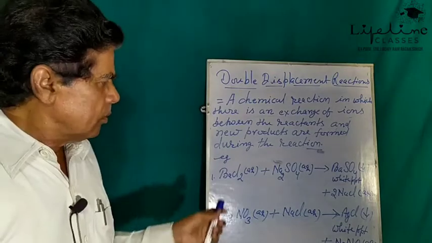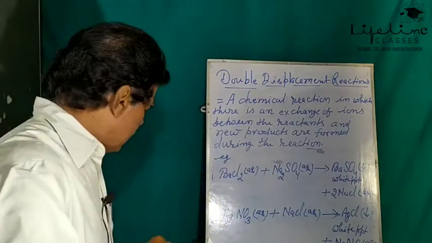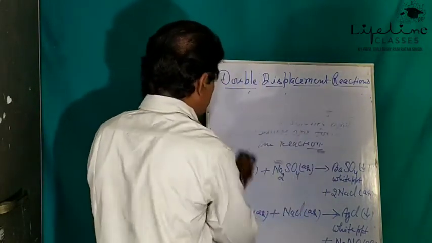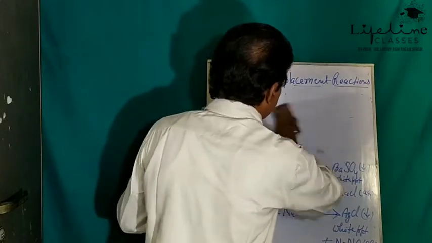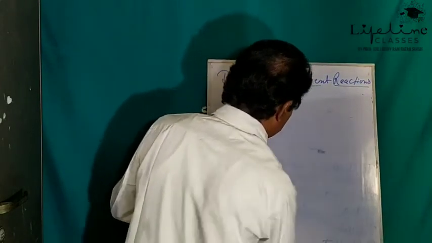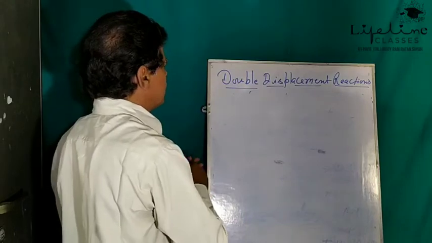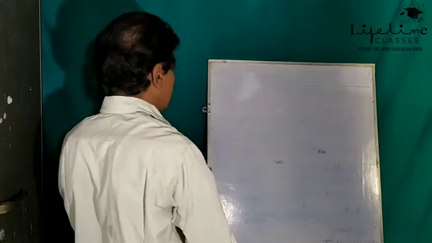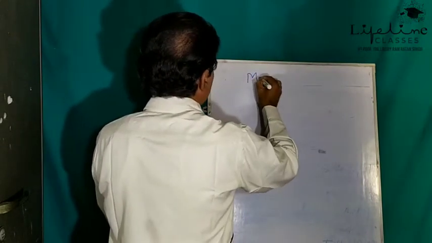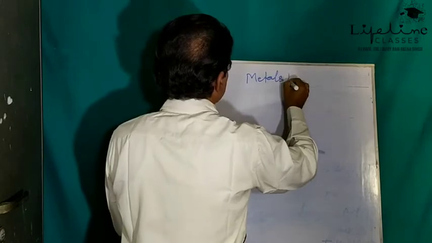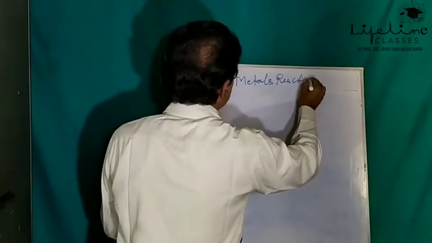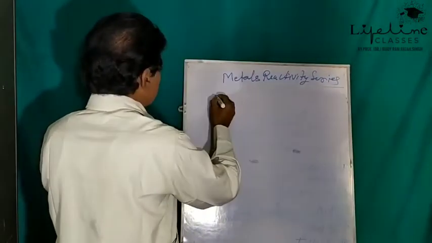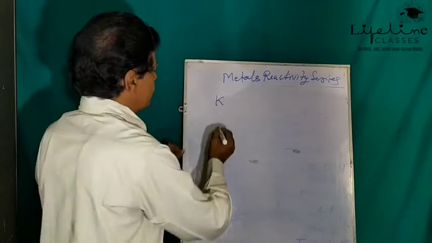You can see here the reactivity series, although it is mentioned in the book. See here, for example, in this metal reactivity series, potassium is placed at the top.